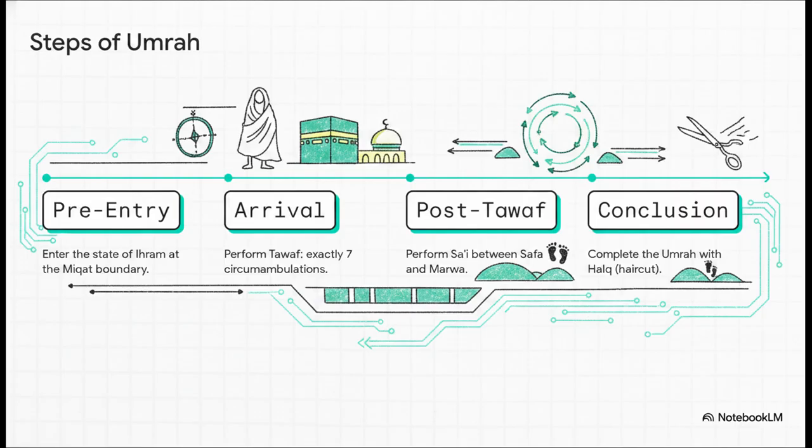Then, exactly 7 circumambulations for Tawaf. After that, the sa'i between Safa and Marwa. And finally concluding with the Halq, or haircut. There's zero room for cutting corners, no stitched clothes, no perfumes, just unbroken focus. And honestly, this unyielding sequential discipline, that's exactly the mindset you need when architecting flawless, modern AI systems.